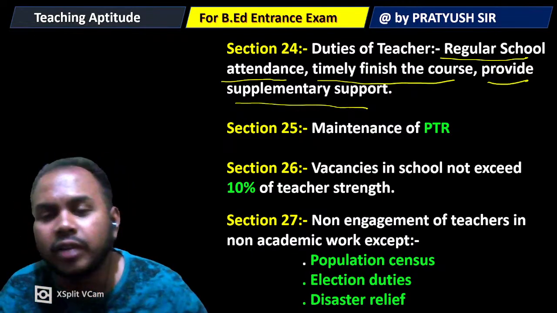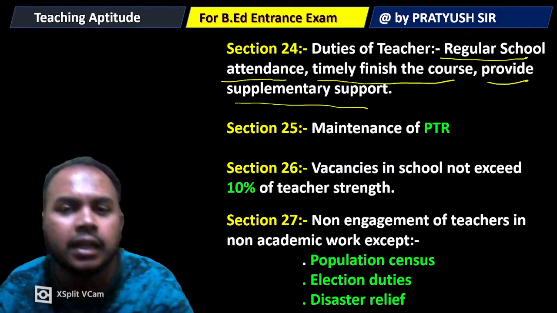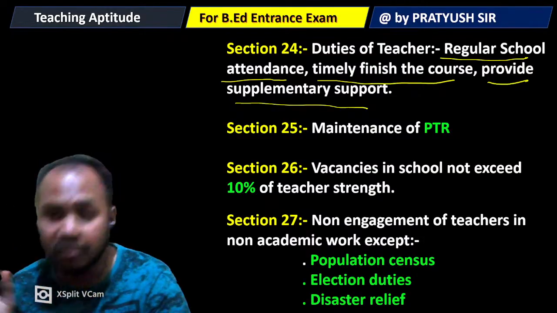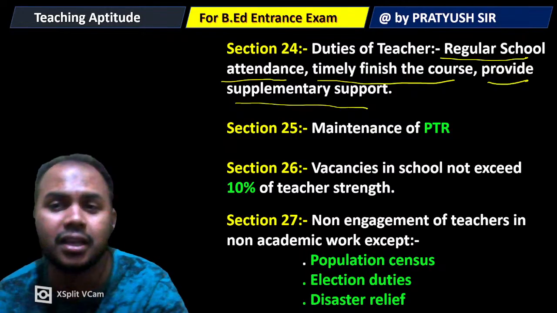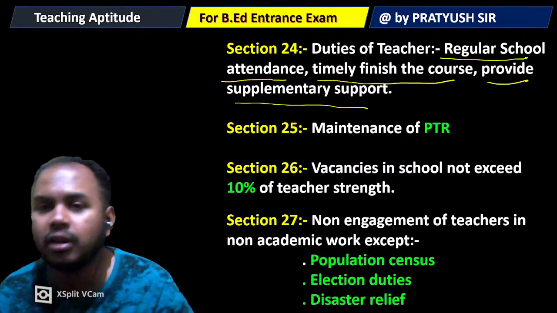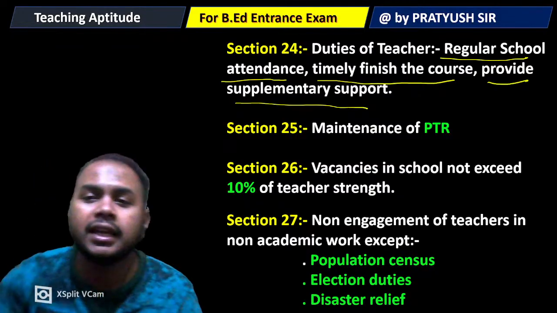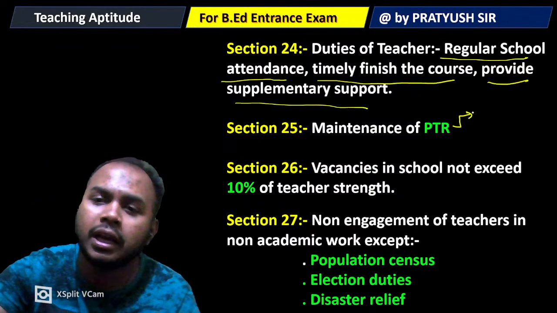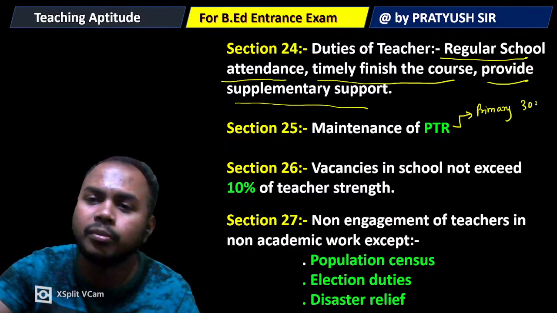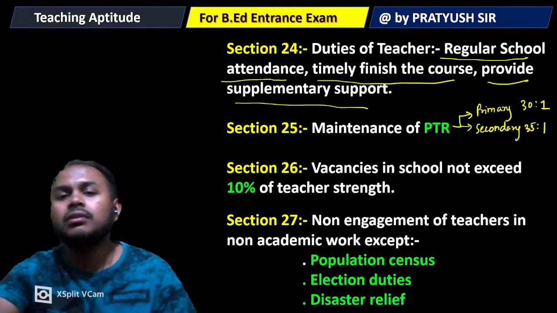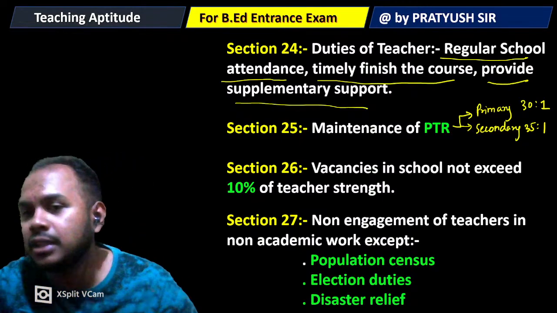Next, section 25 of the RTE Act gives the information about pupil teacher ratio. The pupil teacher ratio must be maintained. In detail, in case of primary, the pupil teacher ratio must be 30 is to 1, and in case of secondary, the pupil teacher ratio must be 35 is to 1. So these are the maintenance of pupil teacher ratio, PTR.